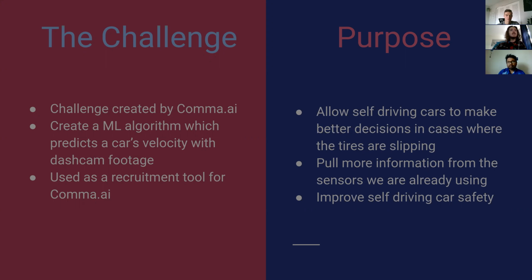In these cases, if machine learning algorithms are responsible for operating the car, it may be difficult for the driving algorithms to make decisions since they don't have accurate speed data. Having the algorithms be able to accurately determine the speed without the use of a speedometer, in a similar way that a human could, allows for a more educated response to the car sliding. Using a method for calculating speed without the speedometer also means that we're pulling more information from the sensors that we have. And with driving, better awareness of the car and its surroundings is rarely a bad thing.